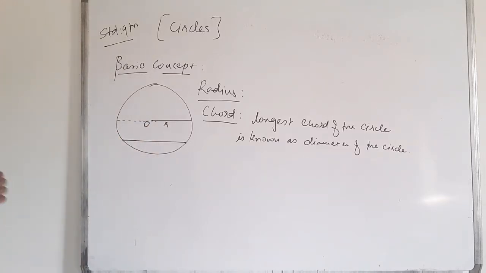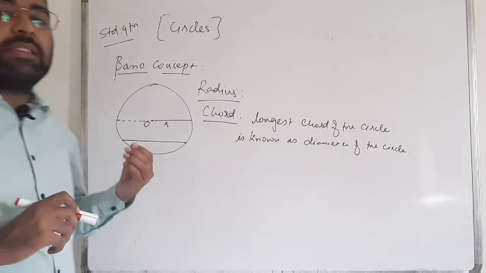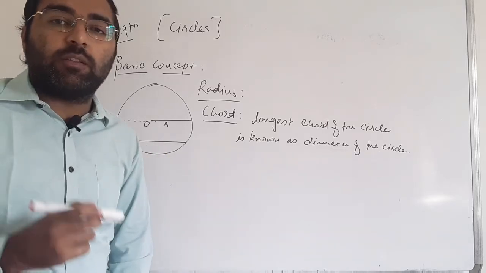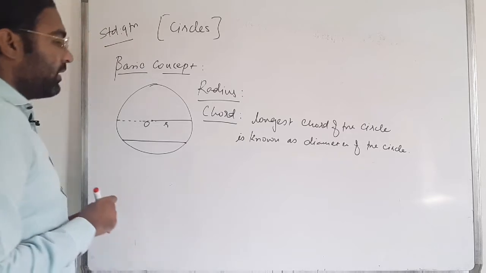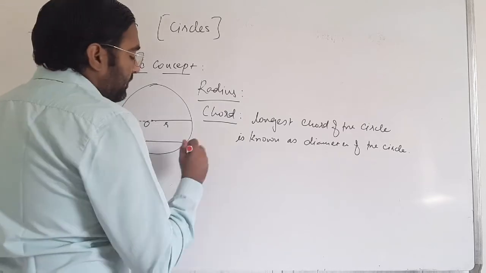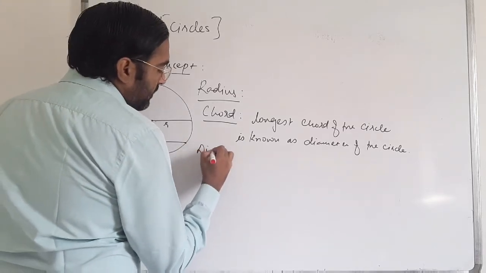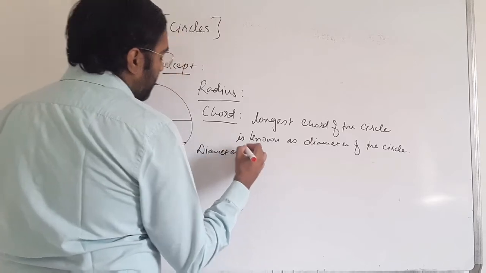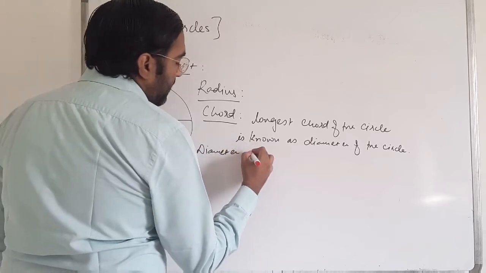The only difference is that the diameter passes through the center of the circle. Clear? Diameter is always passing through the center of the circle.